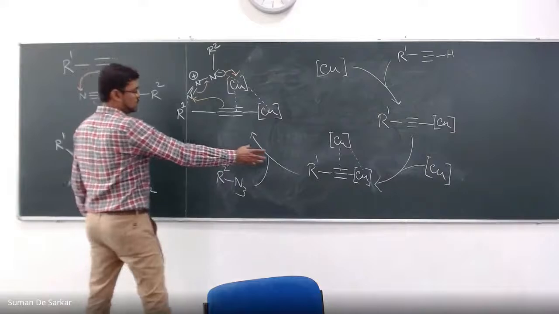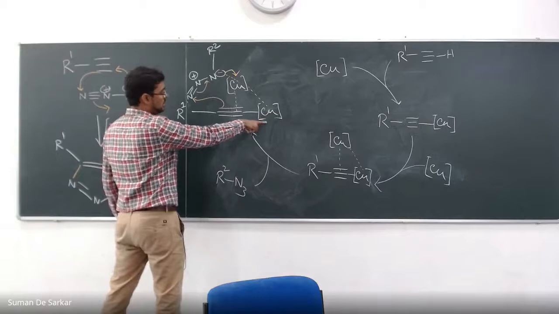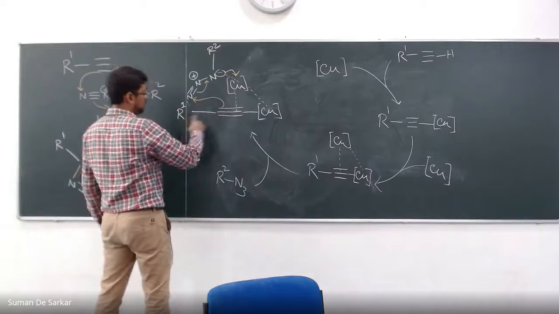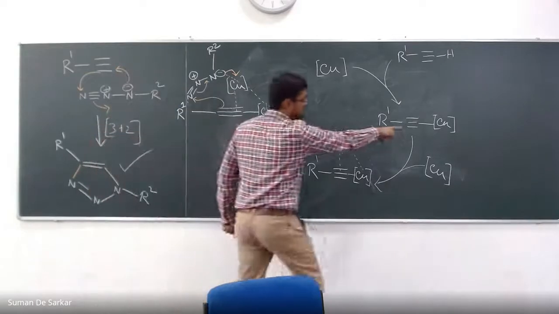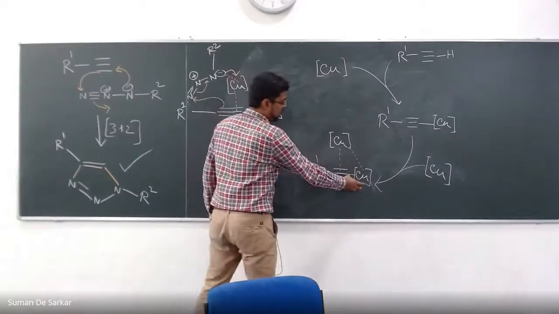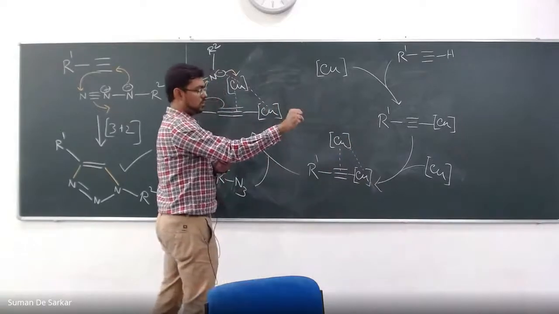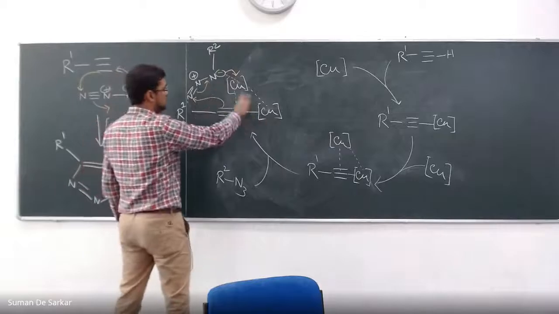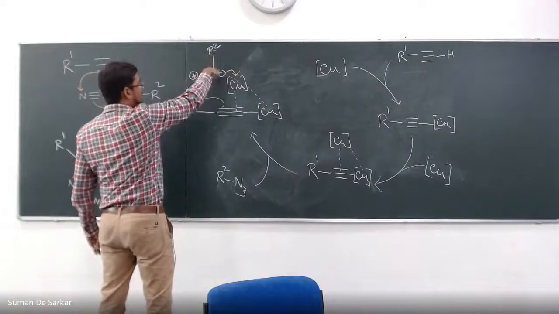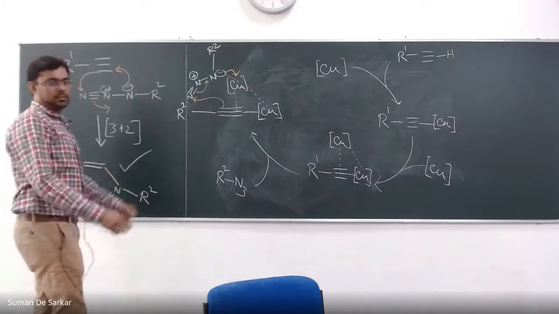So as I said, the first thing is one copper sits on this terminal of the alkyne, which is away from R1. Initially, copper sits away from R1. Then the second copper comes, and now this first copper is holding the second copper. Then the azide comes, and the second copper is holding the azide, this nitrogen, which is close to R2. Like this. Now the bond formation started.